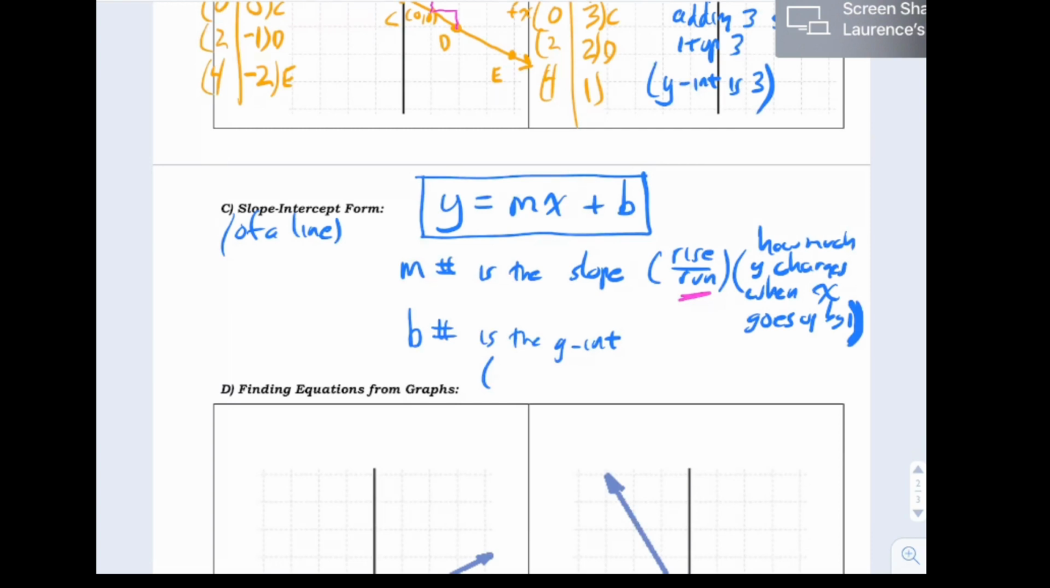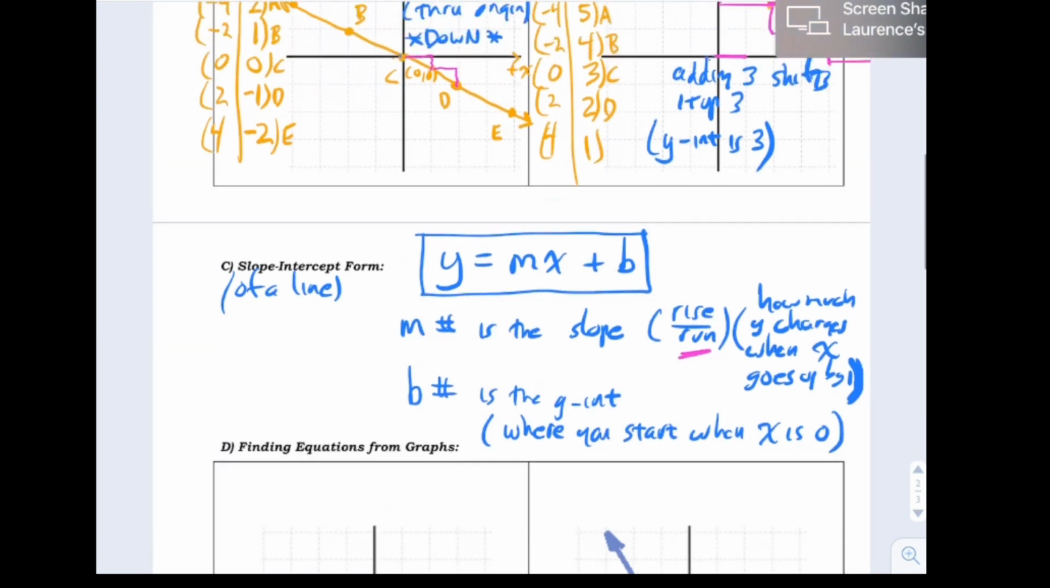It ends up, we call that the y-intercept. I'm going to, in parentheses, say where you start when x is 0. Okay. Slope-intercept form of the line.